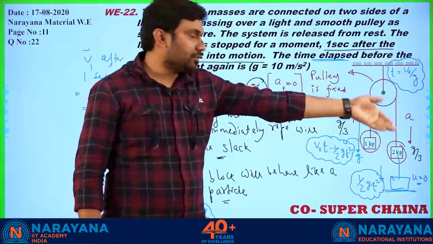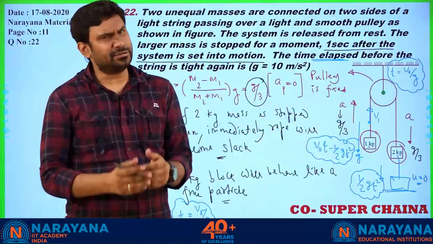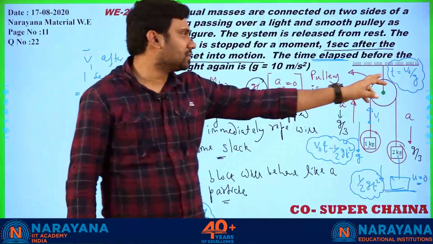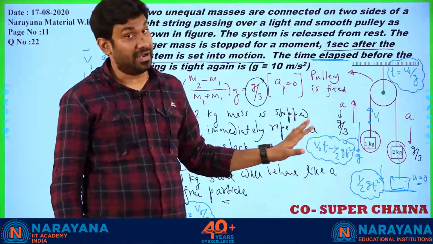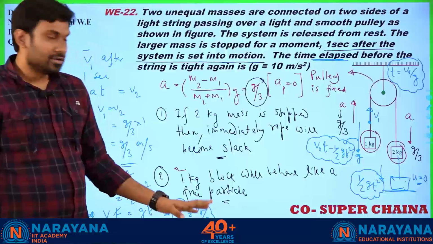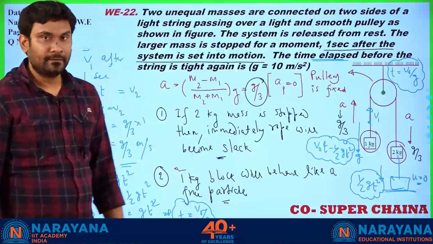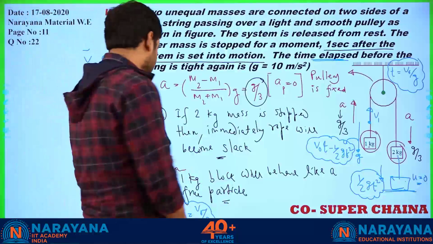Because whatever question you face like this, without calculation, you can straight away go for the solution. That is t equal to V naught by g. In such kind of cases, mind it. Okay? So the case is clear to all of you? Fine. Let's go for the next question.